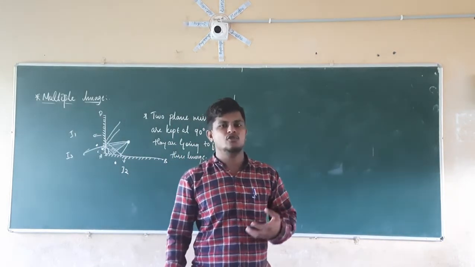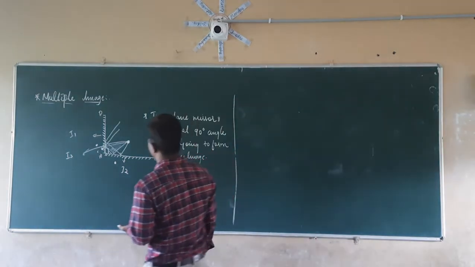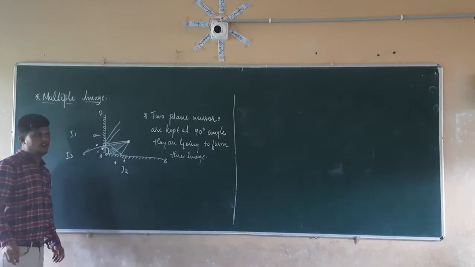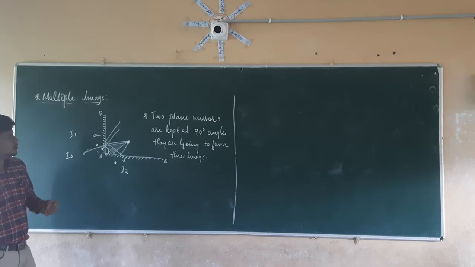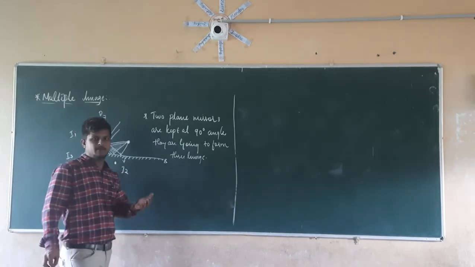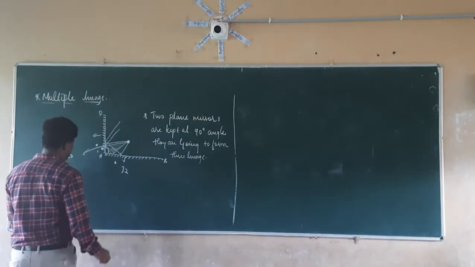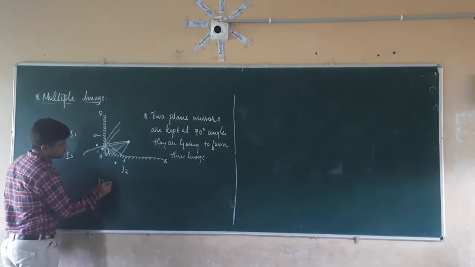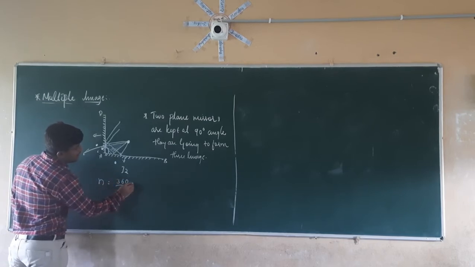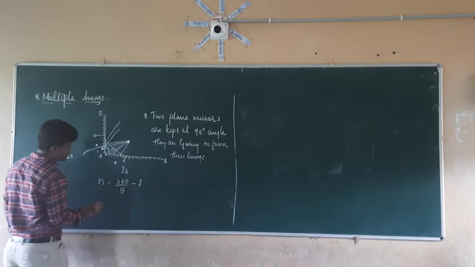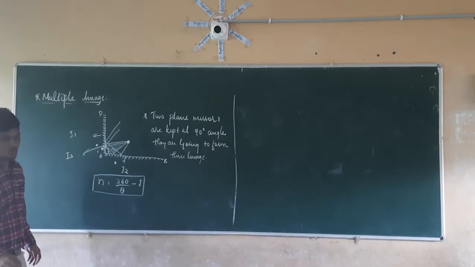If we change the angle to 45 degree, if we say 60 degree, in between these two mirrors, how many images are going to form here? So to calculate the number of the image formation, we have a formula. That formula is nothing but what? That is n equal to 360 divided by theta minus 1. N is equal to 360 divided by theta minus 1.